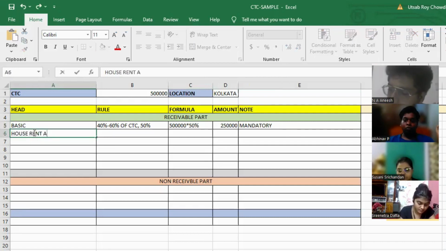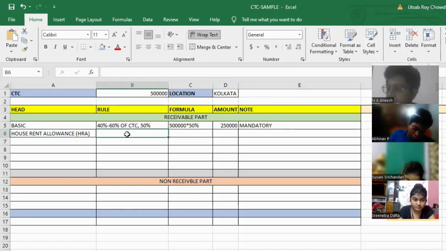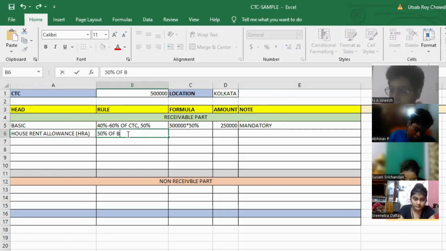House rent allowance. Or I can call it in short HRA. The next component and most common component is house rent allowance or HRA. What is the rule for this? The rule is 50% of basic.